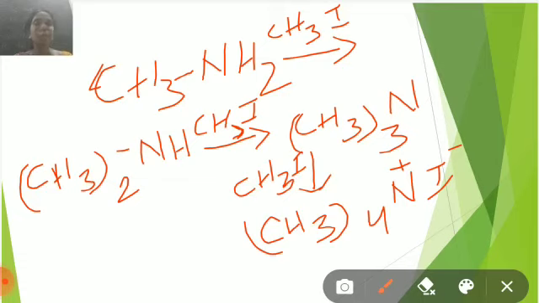So primary amines react with alkyl halides to form secondary, tertiary amines and quaternary ammonium salts.